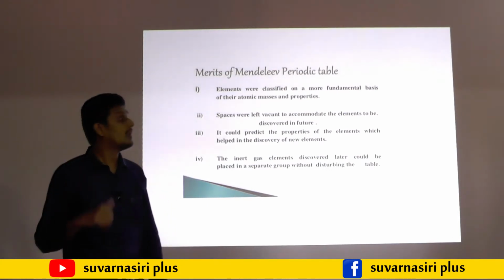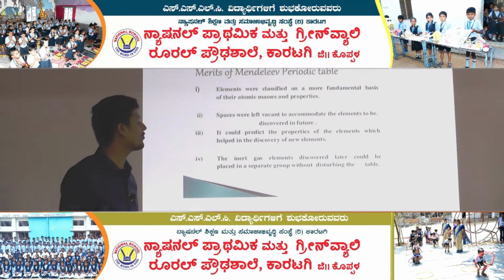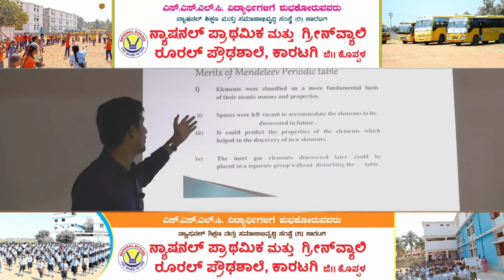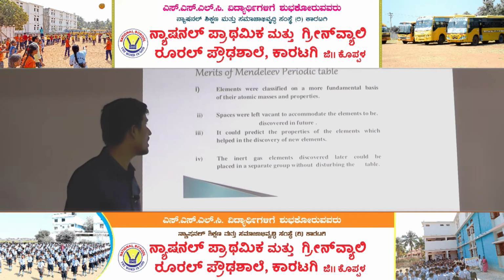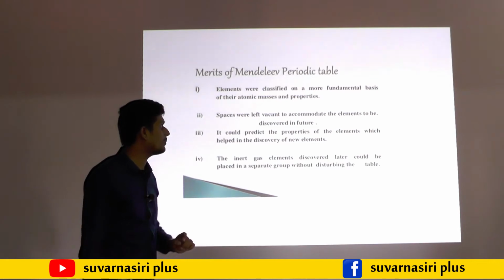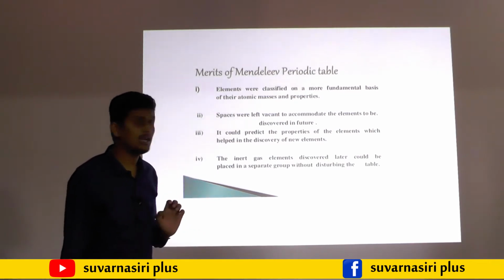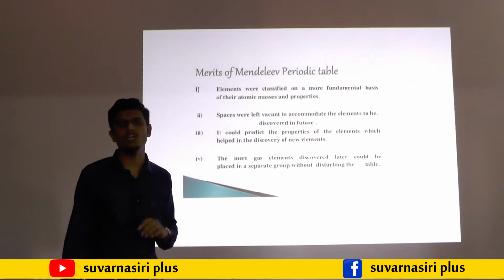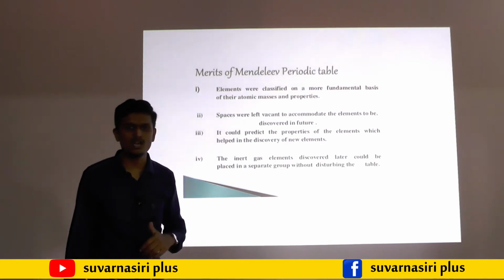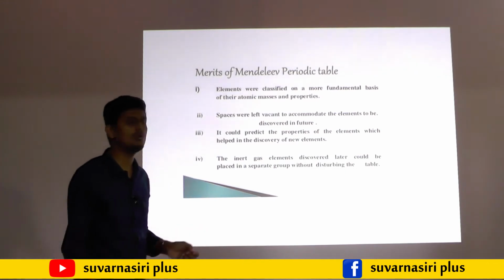So what are the merits of the Mendeleev periodic table? The elements are classified on the more fundamental basis of their atomic mass and property. That is one of the merits of Mendeleev's periodic table. And also one very important thing is, he left vacant places in his periodic table. He named them Eka aluminum, Eka boron, Eka silicon, like that. Here Eka means one in Sanskrit.